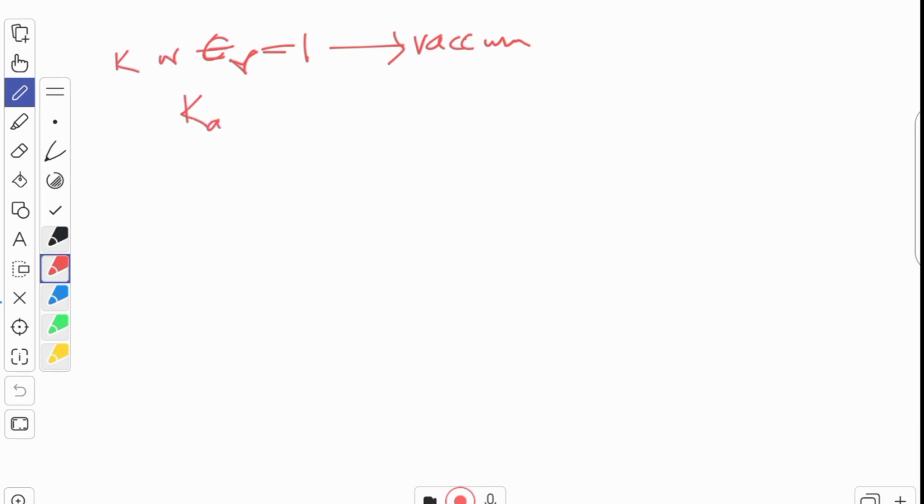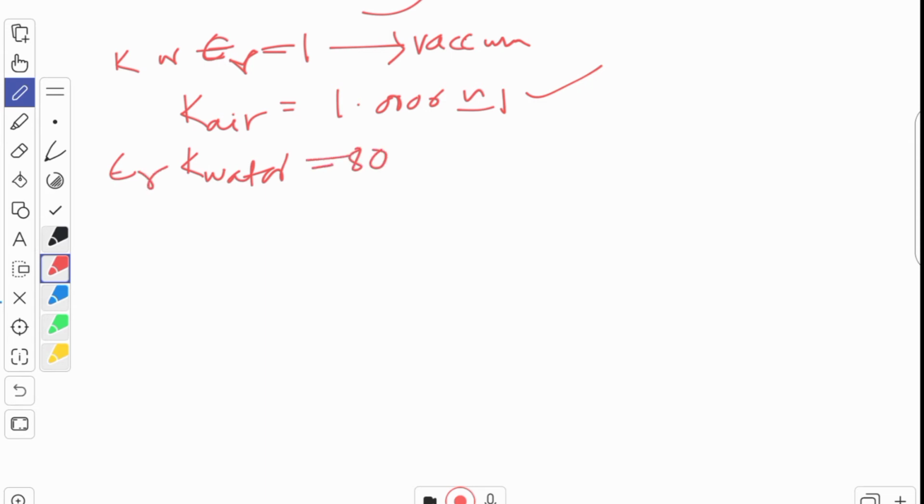What is the K value of air? It is 1.0006. You can say nearly equal to 1. That's why you are taking either free space or vacuum or air. And what is K for water? K means epsilon r I am talking about. It is 80. In some books it is 81 also. What is for metal?